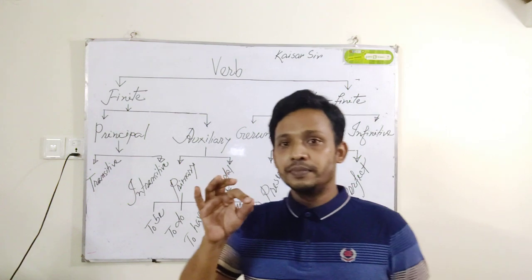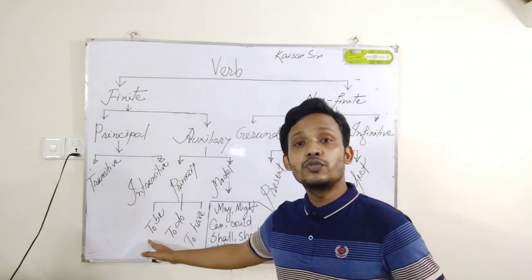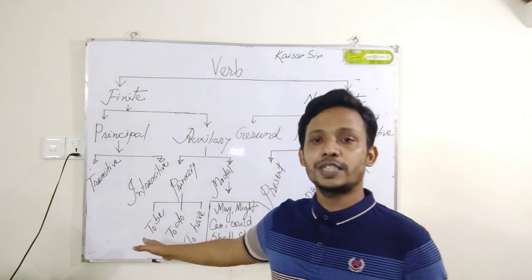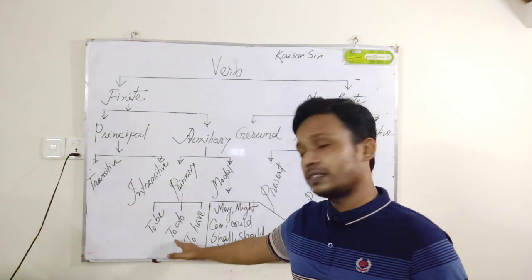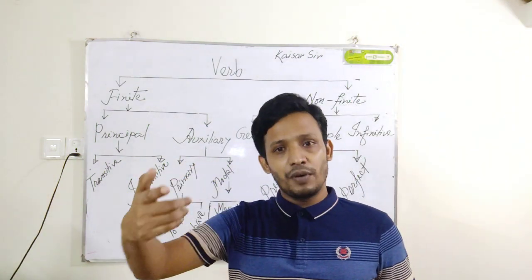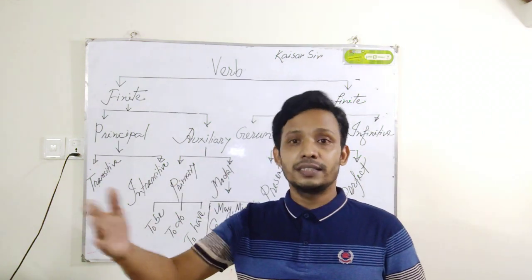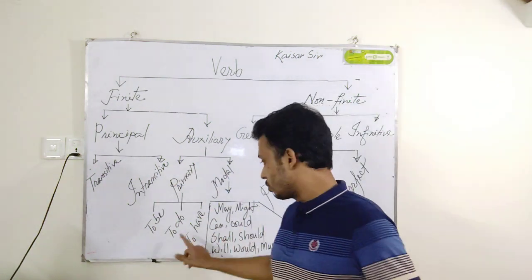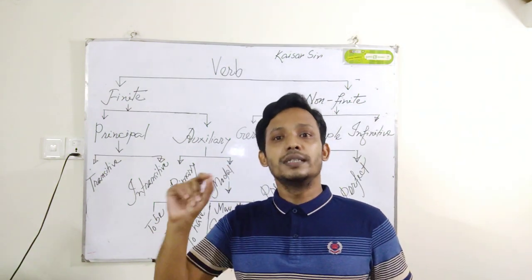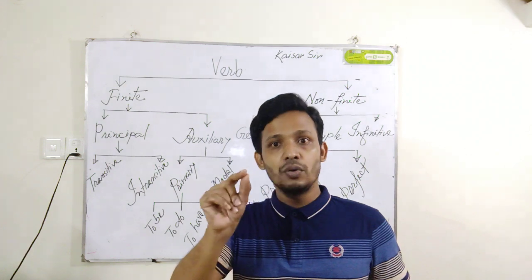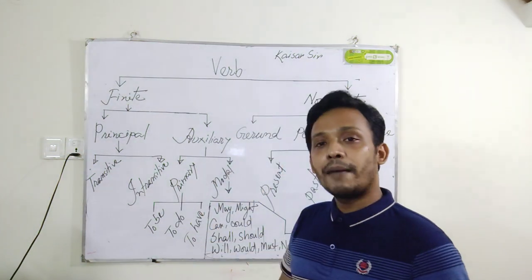Suppose I am writing a letter. Here am is from to be verb. Am, is, are, was, were, shall be, will be, etc. Suppose there is an example: does he play football? Here do is helping play. So does he play? Here do verb is a primary auxiliary verb. Do, does, did, not done. Do, does, did.